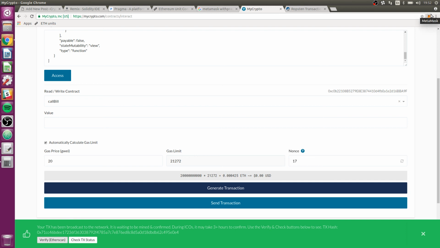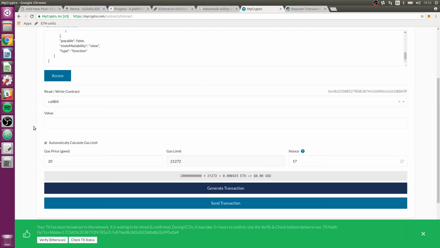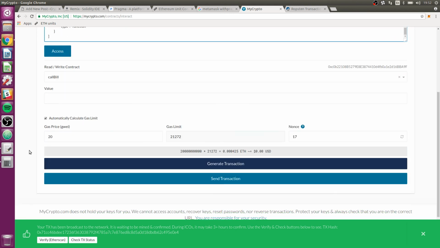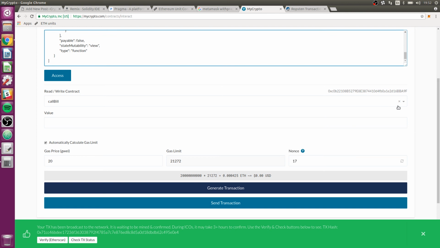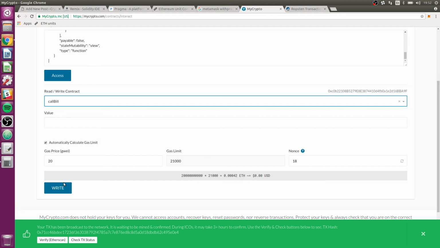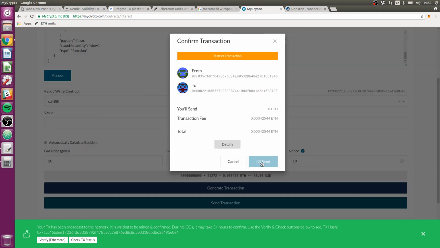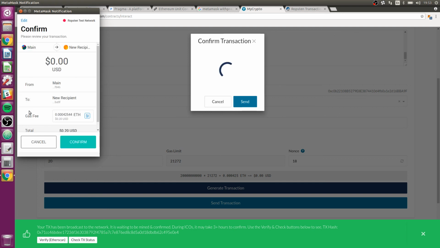So as I've said before, sometimes pages don't select the right address, and the only way to really get around it is to refresh. Unfortunately, that's going to clear our address and ABI, so we'll have to go grab that again. Although I'm going to see if I can change it in MetaMask. So I'm going to go to call bill, click write, generate, send, and see that, yeah, it's saying from, that's the wrong address, and I can't change it here. I might be able to change it in MetaMask. Let's just see. No, it won't let me.